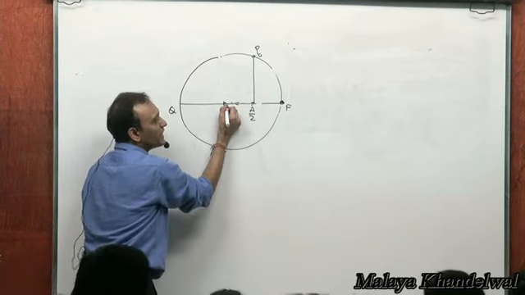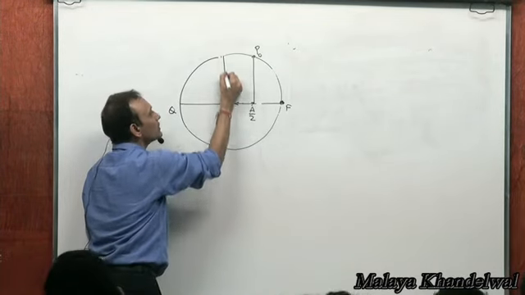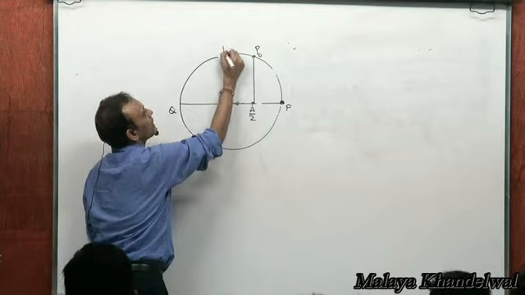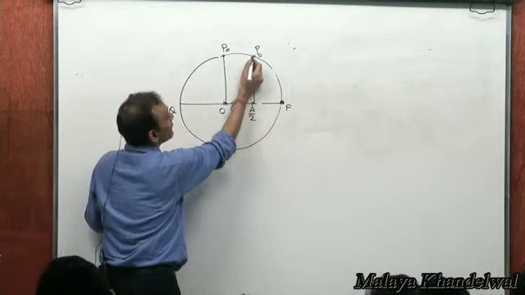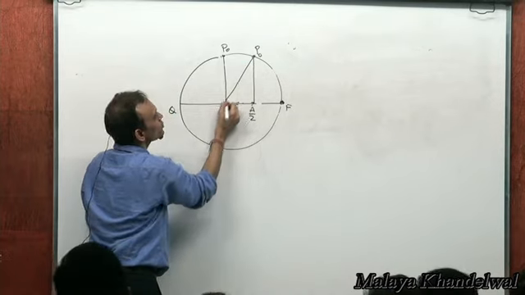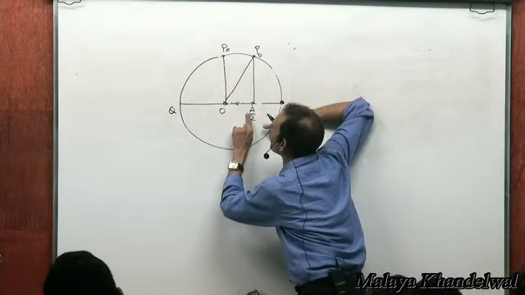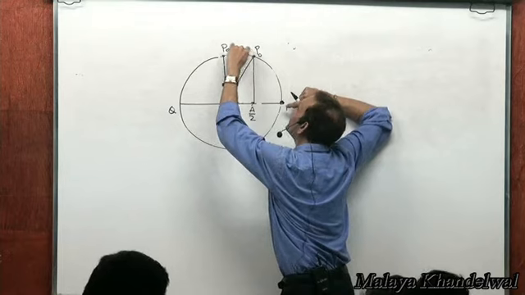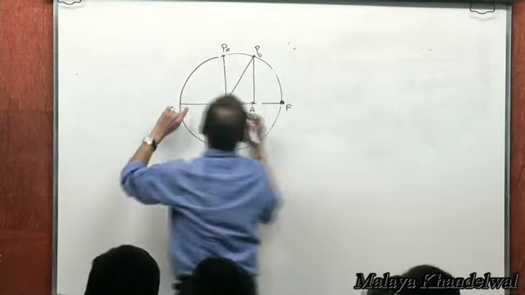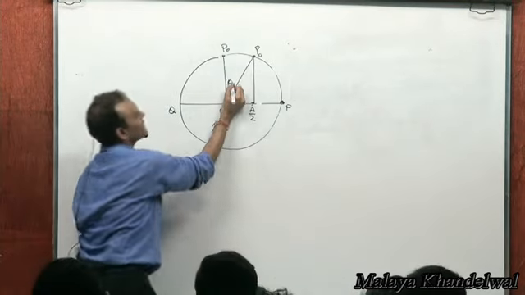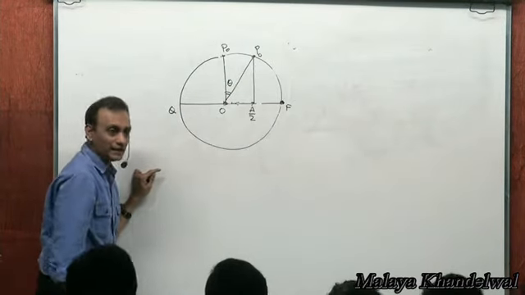While the oscillator comes here, its auxiliary particle comes here, right? Now, the angle that the auxiliary particle describes, so instead of dealing with the oscillator going from a by 2 to 0, I would rather deal with the auxiliary particle going along this P naught, right? And it will describe an angle theta at the center, right?